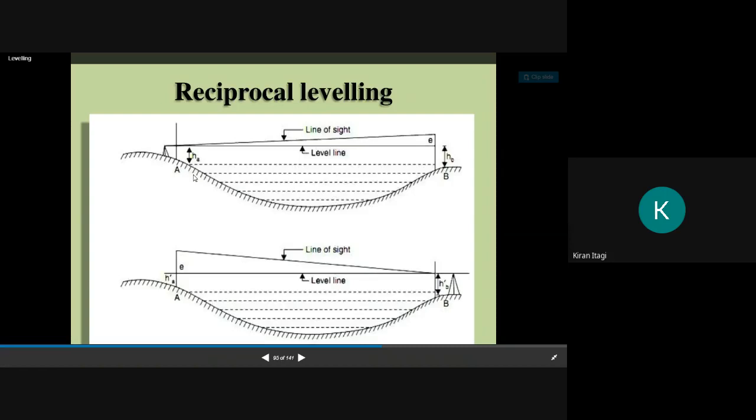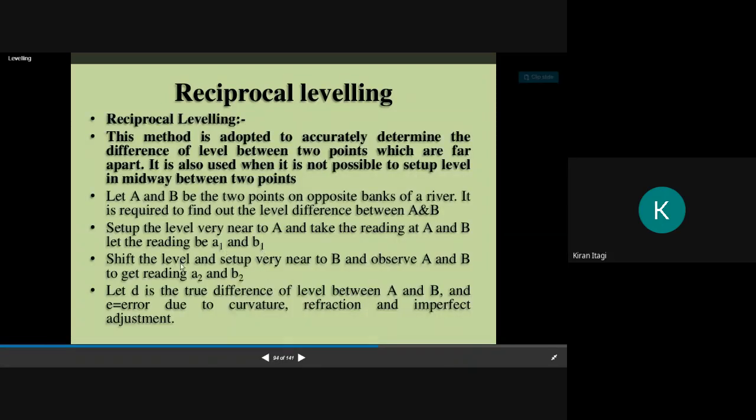Let the readings be A1 and B1. Now shift the level and set up very near to B, and observe A and B. Let the readings be A2 and B2.